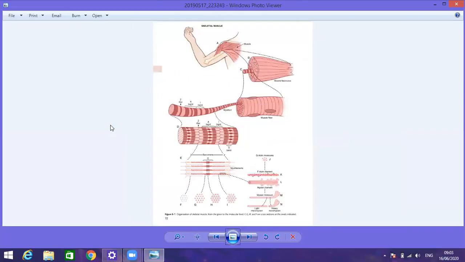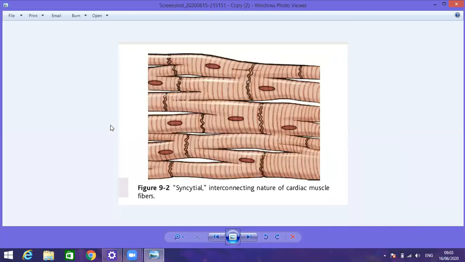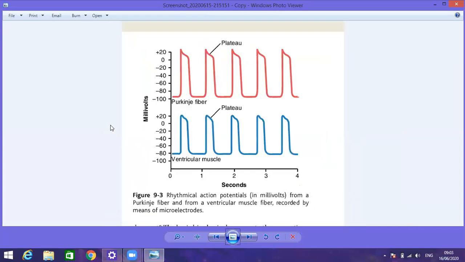I'm going to show a graph. You can see here, in the case of the skeletal muscle fibers, first the resting membrane potential in the large nerve and muscle fibers is minus 90 millivolt. In the case of the small nerve and muscle fibers, it is minus 55 up to minus 60 millivolt.